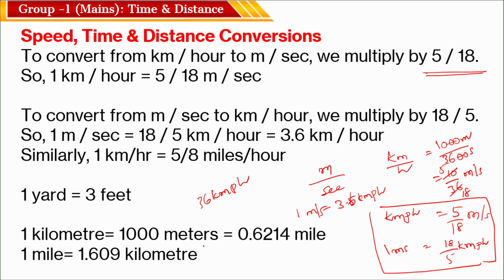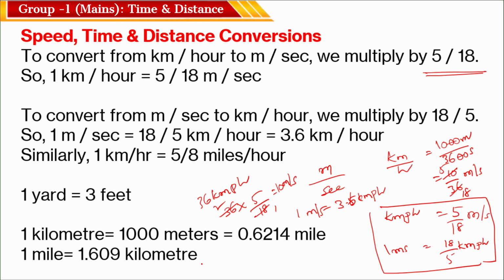You have to convert it in terms of meter per second. What you have to do? 36 into 5 by 18. 18 ones are 18, 18 twos are 36, so it means 10 meter per second. So, 36 kilometer per hour is equal to 10 meter per second. Like this, the value in kilometer per hour can be converted in terms of meter per second. Okay.